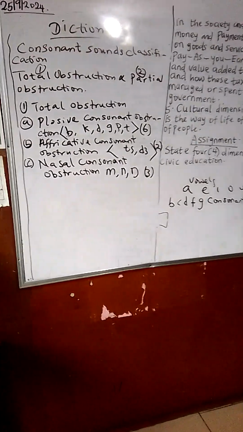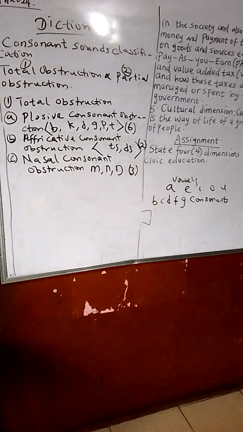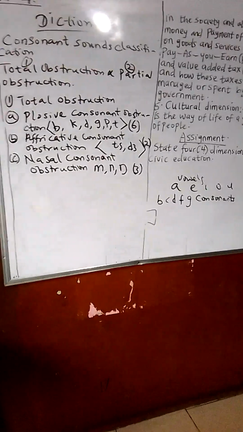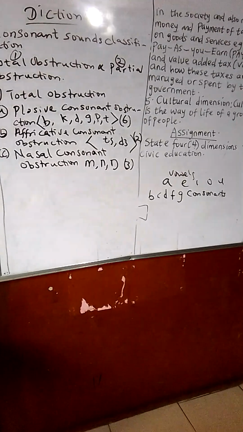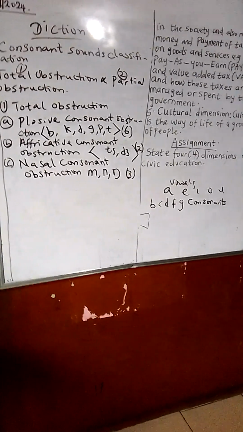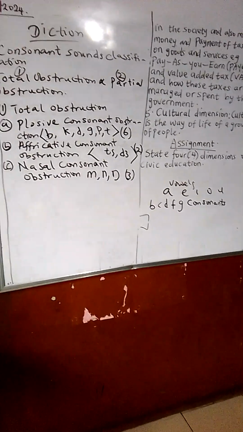Then we have the C, which is the nasal consonant obstruction. They are sounds you pronounce with your nose. We have m, n and ng. There are only 3. Example of words with m is as in man, mats. An example of a word with n is as in net, nail.